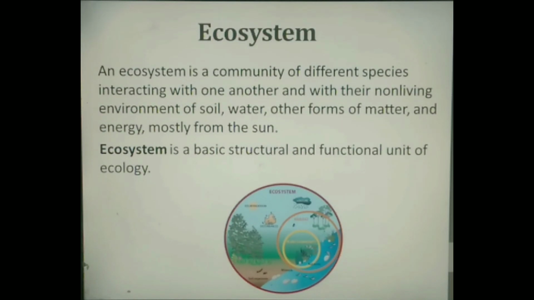Structure of an ecosystem depends on species diversity as well as the energy that is required to maintain it. If there is more species diversity, then structure of ecosystem will be more complex and less energy will be needed to maintain the structure of ecosystem.